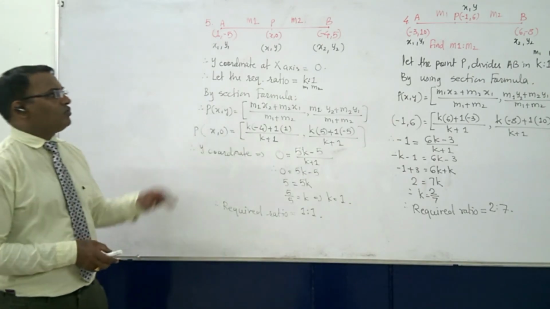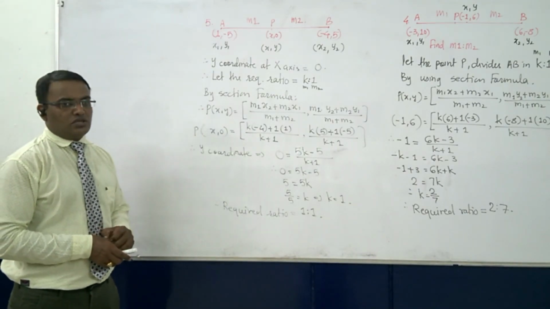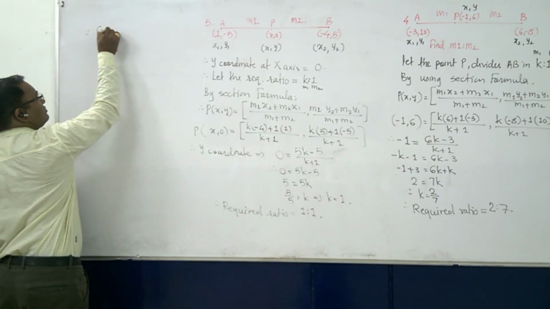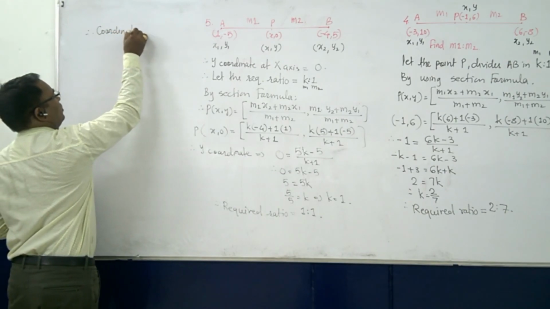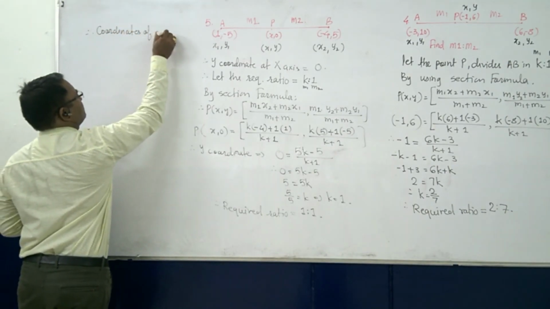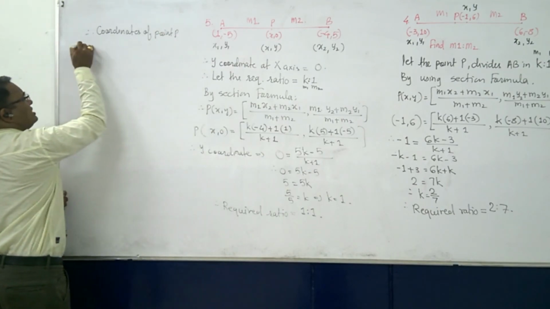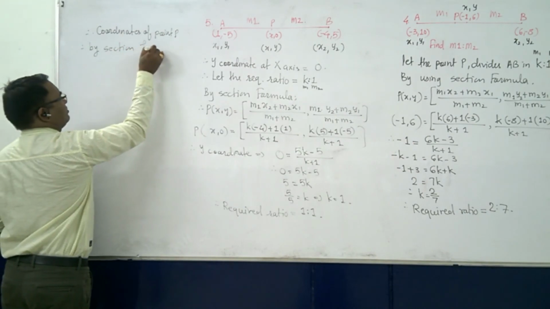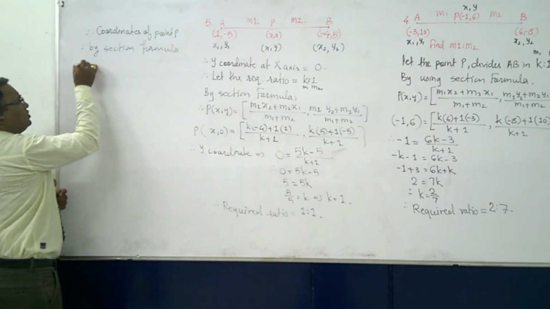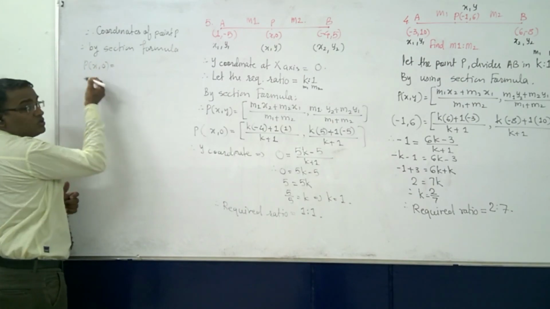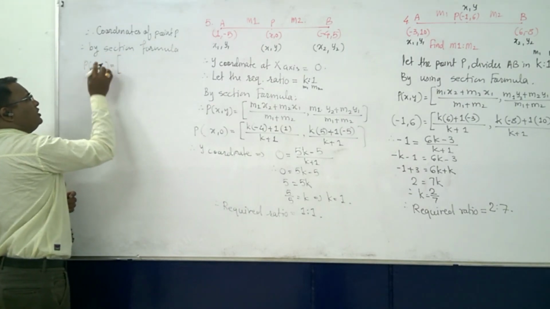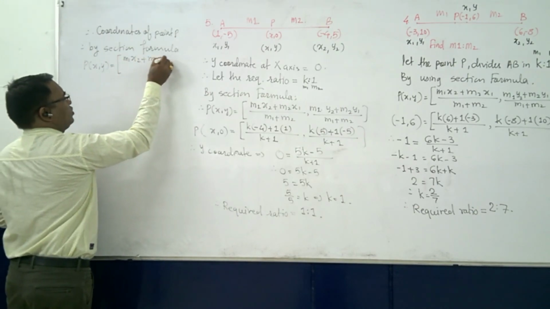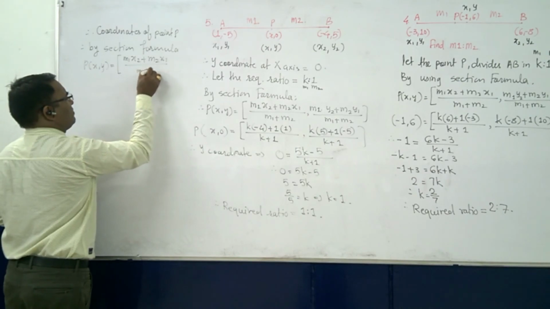But now we have to find the coordinates of the point P. Therefore the coordinates of point P can be given, again by the section formula, as P of x comma 0, because y is already given as 0. So first the x coordinate: m1 x2 plus m2 x1 divided by m1 plus m2.